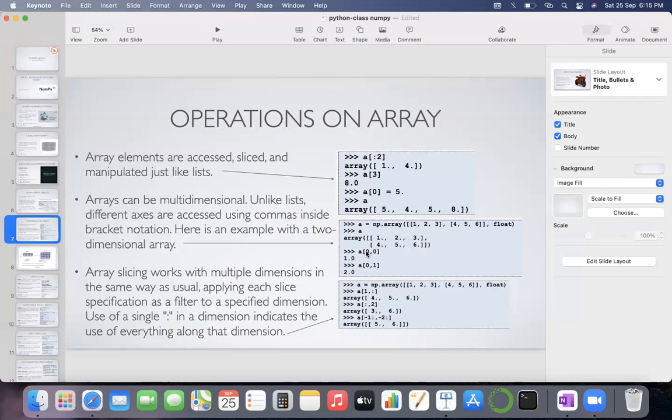So the index of this particular value 1 is 0, 0, because it is in row 0 and it is also in column 0. So row value is 0, column value is 0, and the value is coming like the first one. If you want to access this one, then row will be 1, column will be 2. If you write 1, 2, then you will get this one, 6.